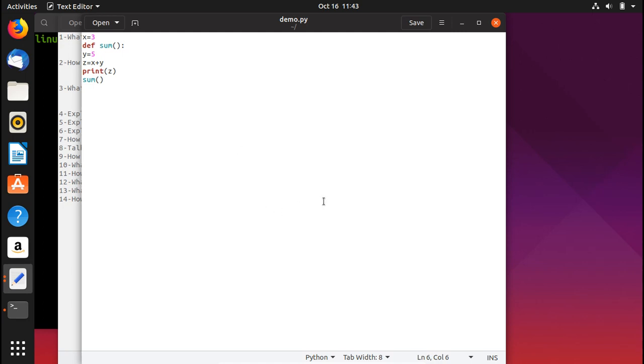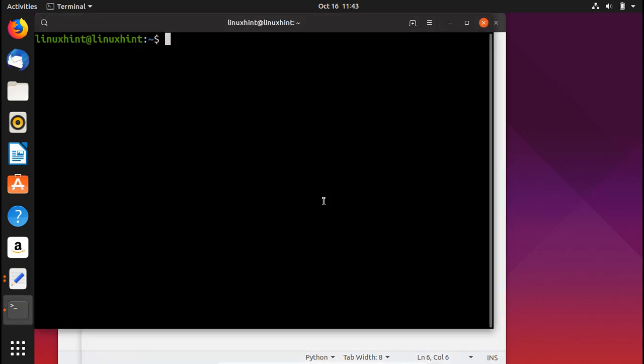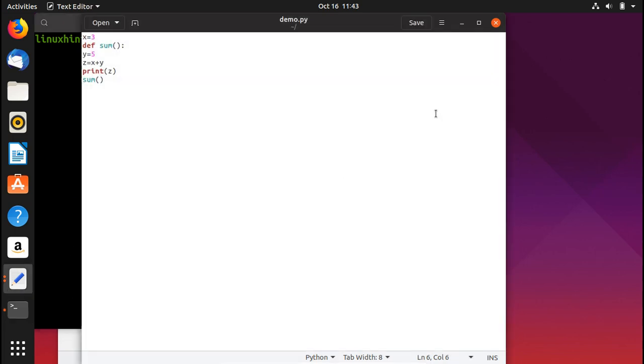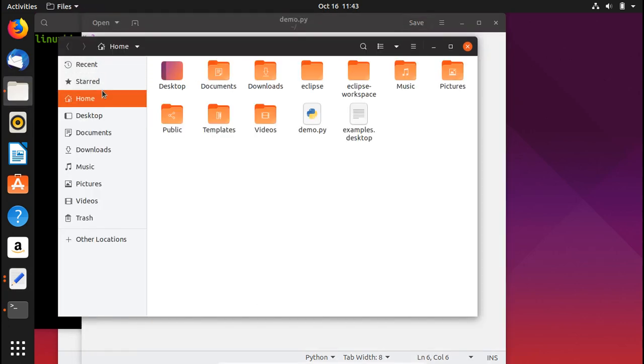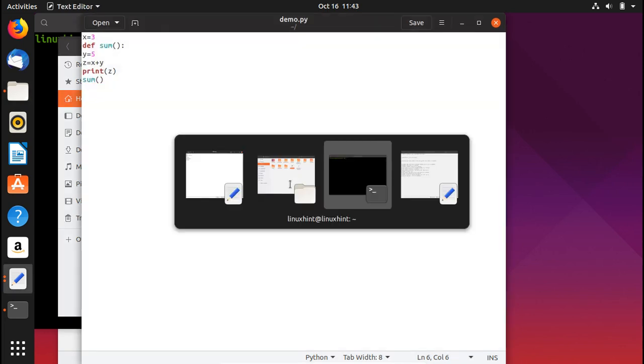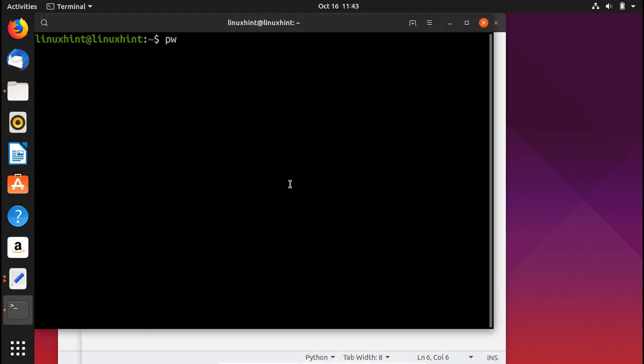Now if we go back into our Python, the idea is that if you're going to run your script, you need to make sure that you're in the same directory where your file is stored. Our file is stored in our home folder, here demo.py, and right now we are in our home directory.